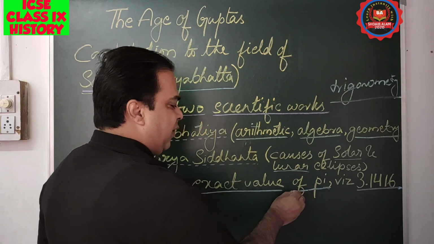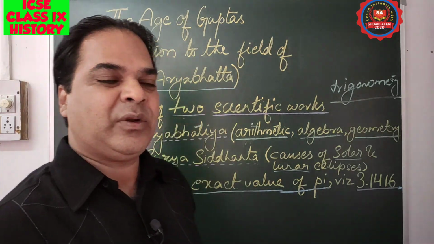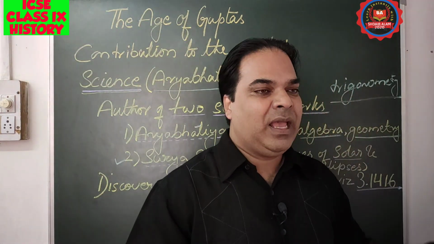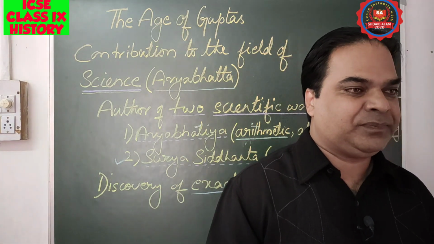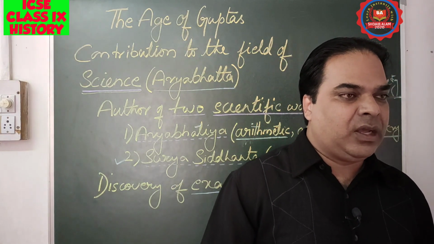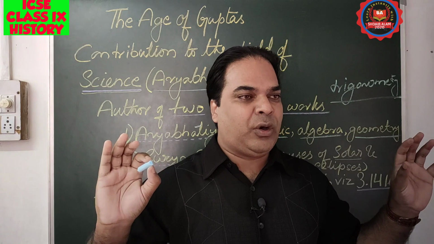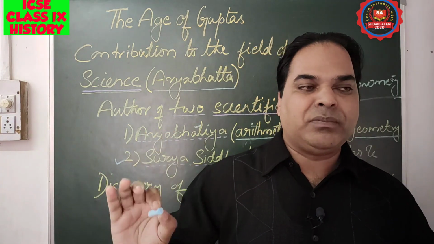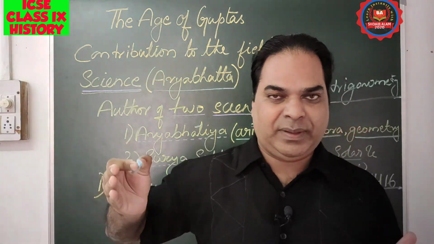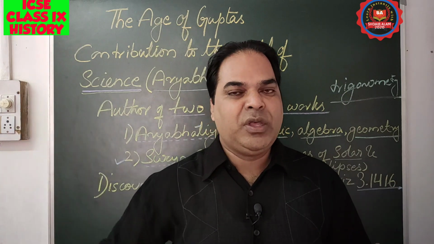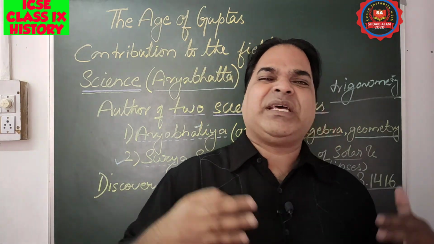That is the exact value of pi, and it was discovered by Aryabhatta. He even throws light on the place value of the numbers from 1 to 9. That means he was a great mathematician.